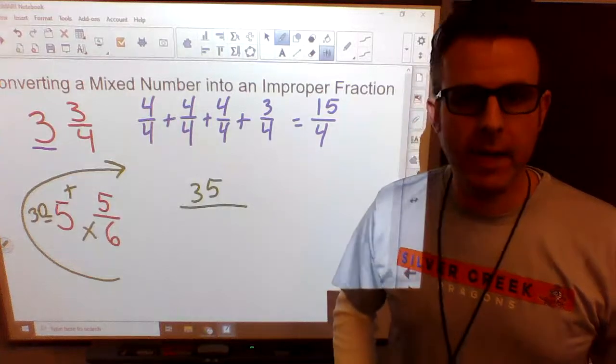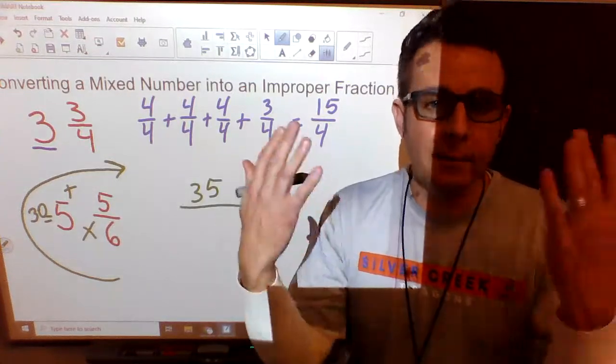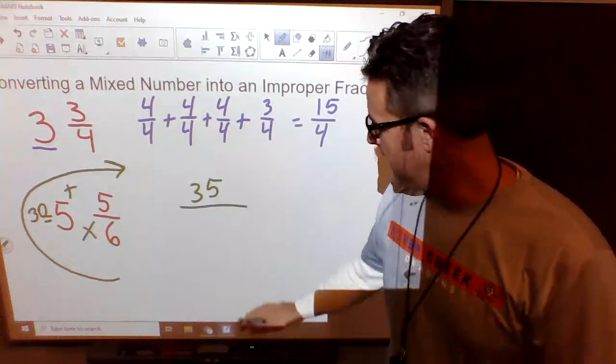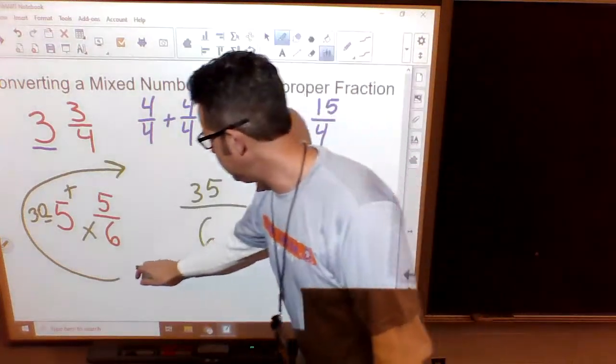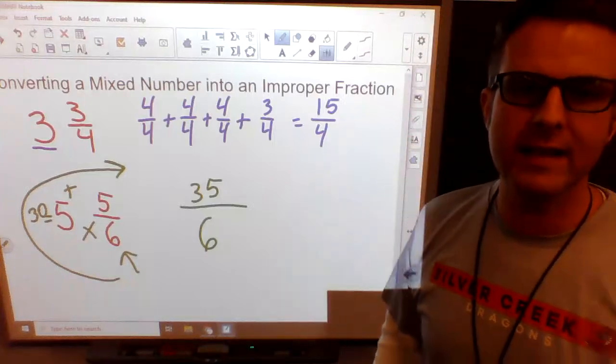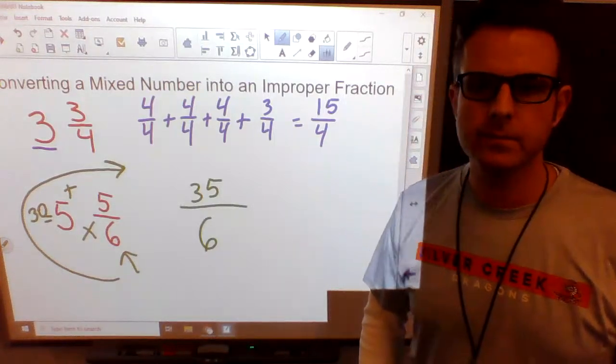So what goes on the bottom? The bottom number doesn't change. It's still 6. It's not changing from 6. So we just put this 6, what it's always been, at the bottom. So our improper fraction is 35 over 6.